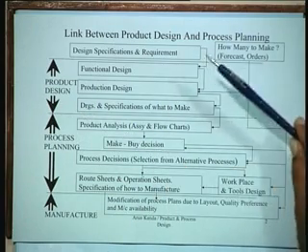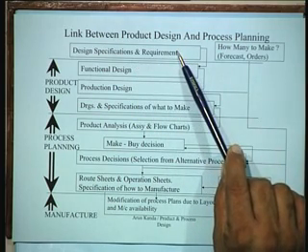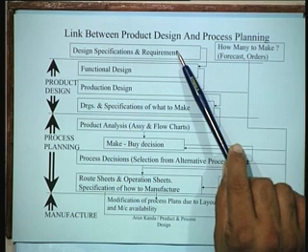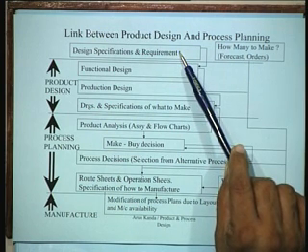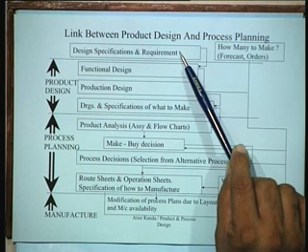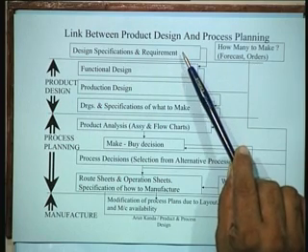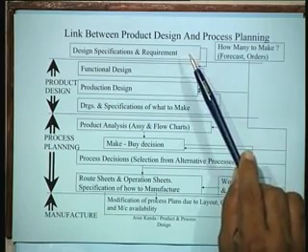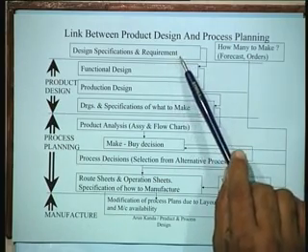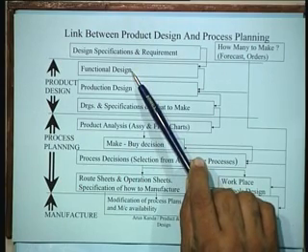Product design requires essentially the design specifications and the basic requirement that the customer wants for the particular product, and we have already seen in previous lectures that there are various methods available for gathering customer opinion, like QFD, and developing the design specifications from the customer. From these design specifications and requirements, ultimately we develop what is called a functional design.